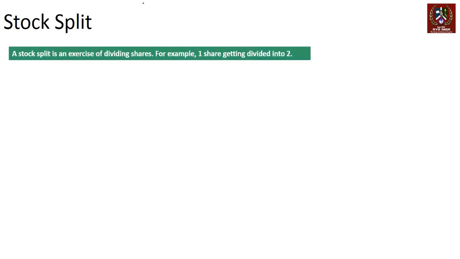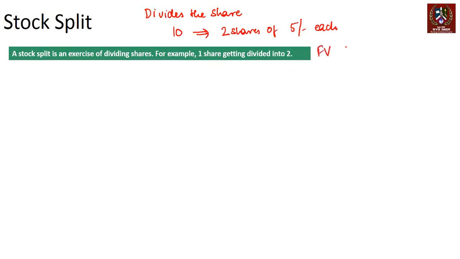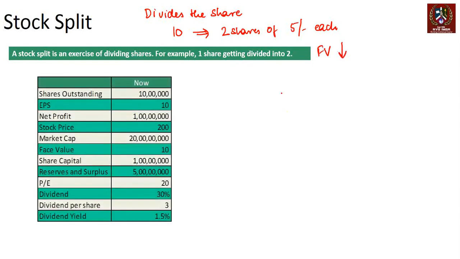In a stock split, a company basically divides the share. You're not issuing a new share, you're dividing a share. So a 10 rupee share will get divided into 2 shares, of 5 each. So in this case, if we are dividing one share into 2, the face value will go down because we are dividing the same share. We are not issuing a new share.